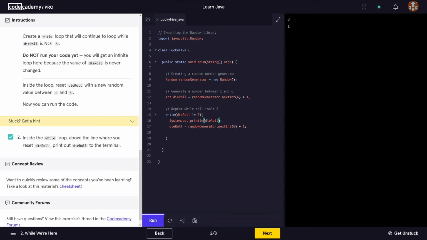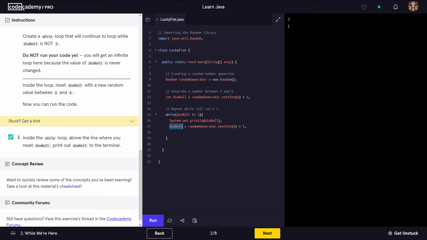So we get a 3 and a 1, okay. So on this line, because of this code, we get a random number assigned to this variable, and then we say while whatever is stored in this variable does not equal 5. So while the value stored in this variable is not 5, then print that value and then assign a new value to our die roll.